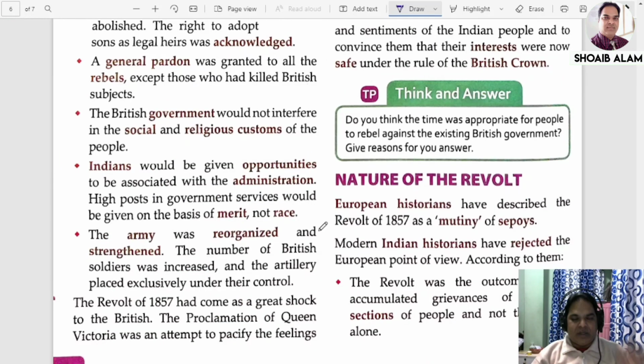One of the important things is that the rule of the East India Company came to an end. Now India went directly under the British Queen and the Secretary of State of India, and just below the Secretary of State, the Viceroy would be the one looking after the administration of India as a whole. Whatever was promised through the Queen's Proclamation, not a single thing was fulfilled, my dear. So this is all about the revolt of 1857.